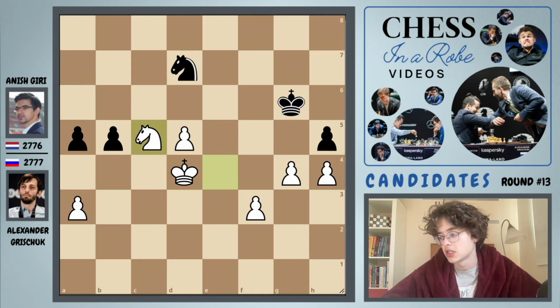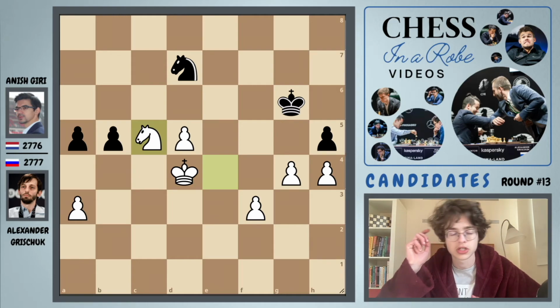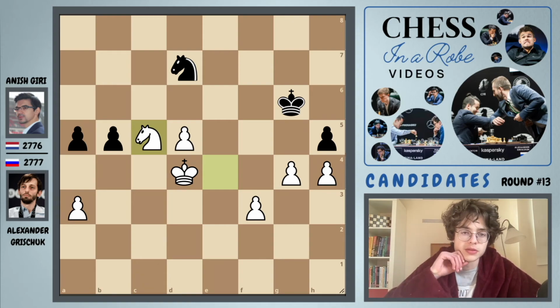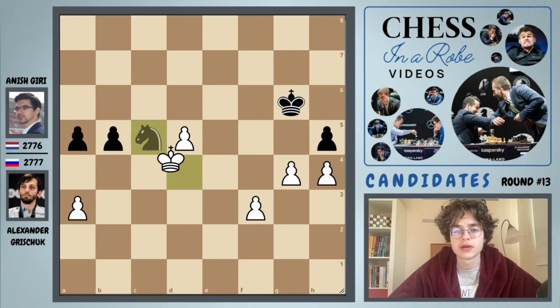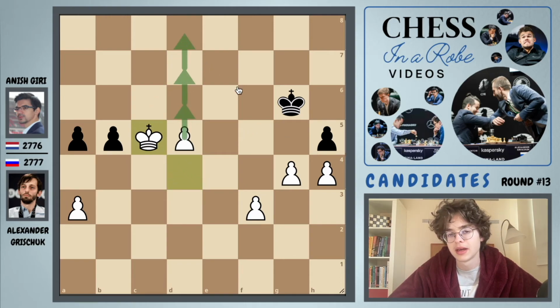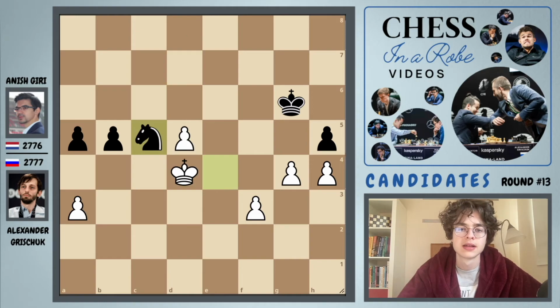And it's actually in this position that Anish resigned, but pretty much, I mean, he could have resigned earlier as well. Just to make sure, you know, I'll give you a possible line. So first of all, of course, I need to mention that if knights get traded, this pawn will queen. And so there is no need to look at this.